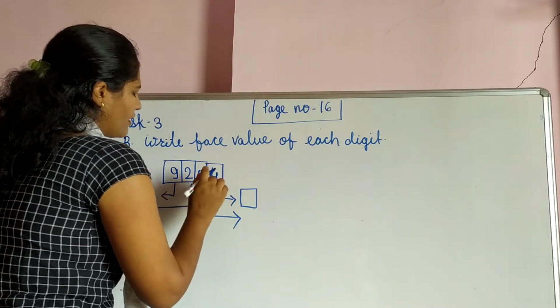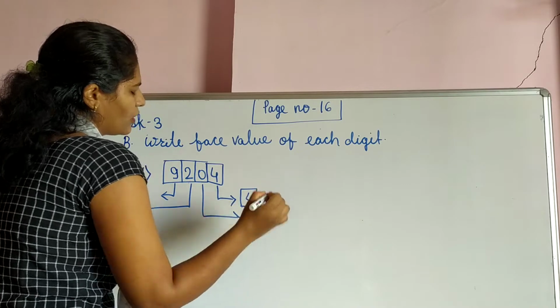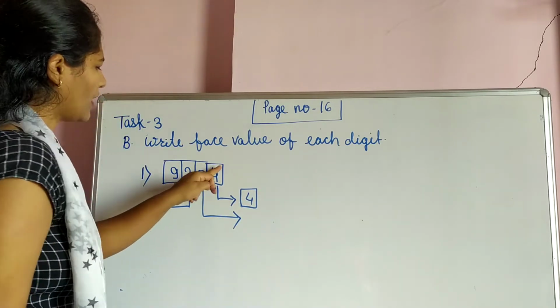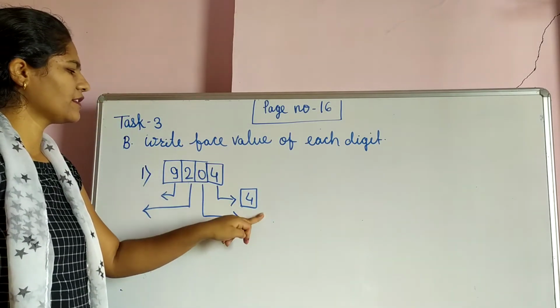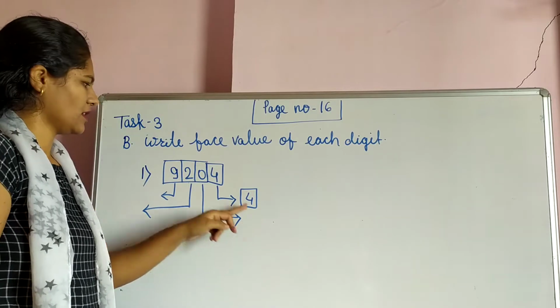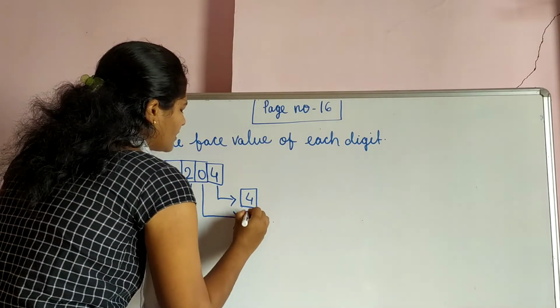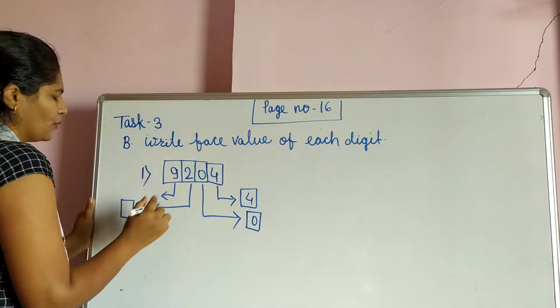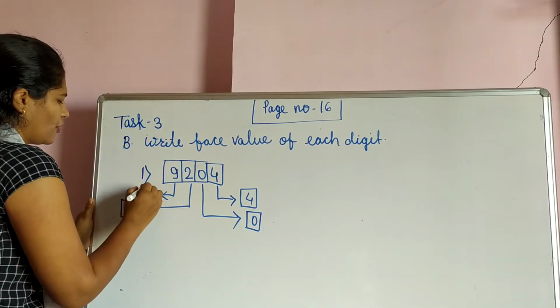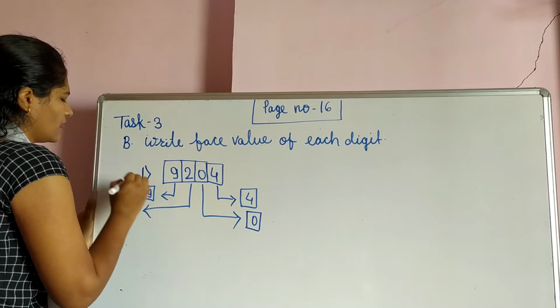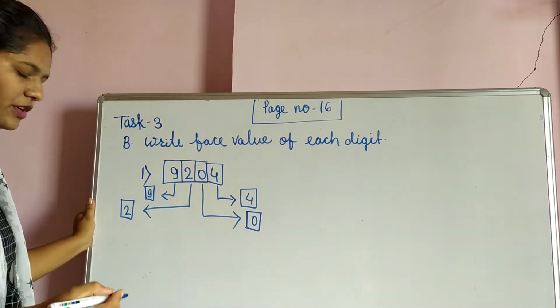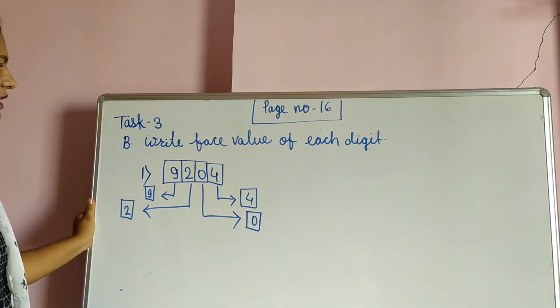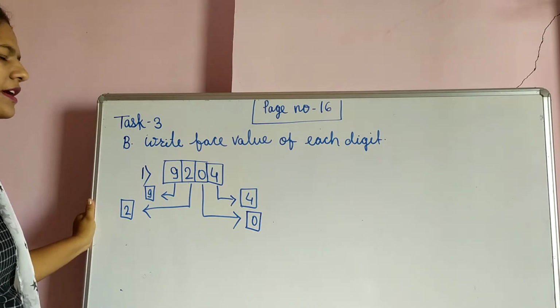Face value of 4 is 4, means whatever that digit is, that is the face value of that digit. Face value of 0 is 0 only. Then face value of 2 is 2, and face value of 9 is 9. Okay student, you understand this? Same way we have to solve our next question.